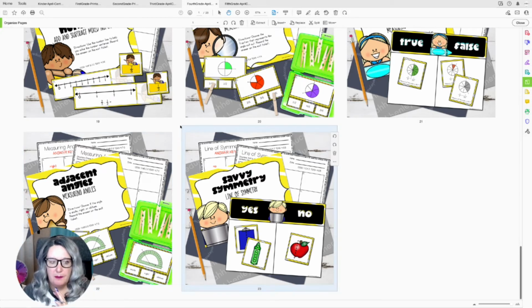So got quite a bit of geometry going on in this particular unit for 4th grade. Definitely a skill that they need to practice.